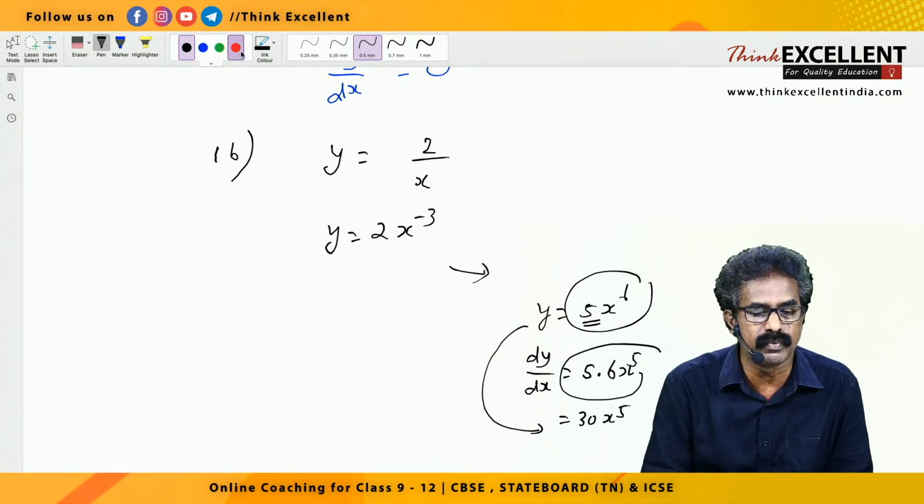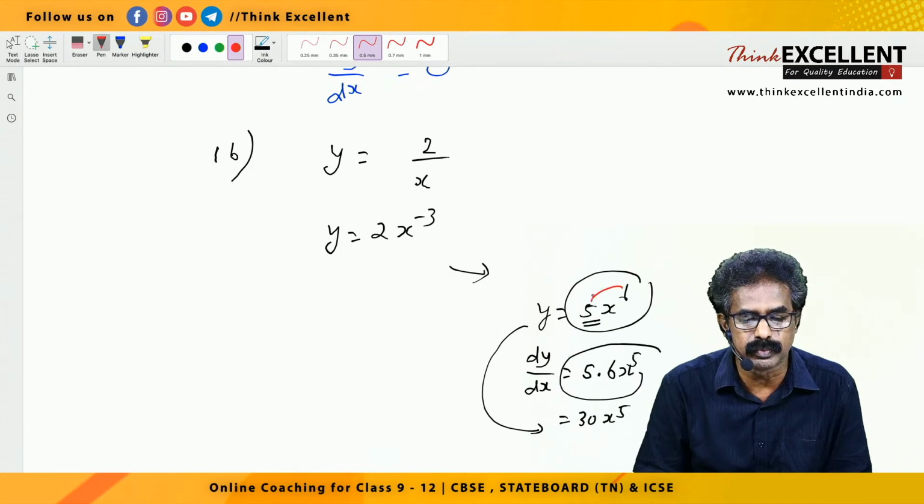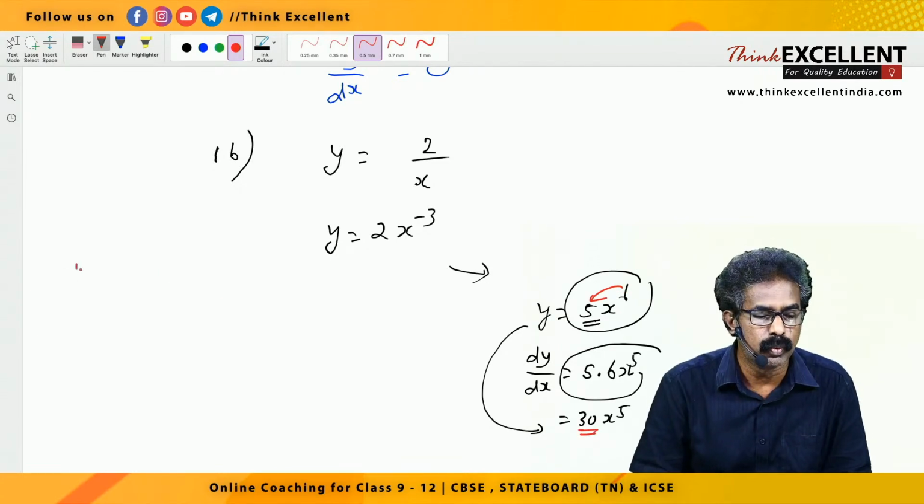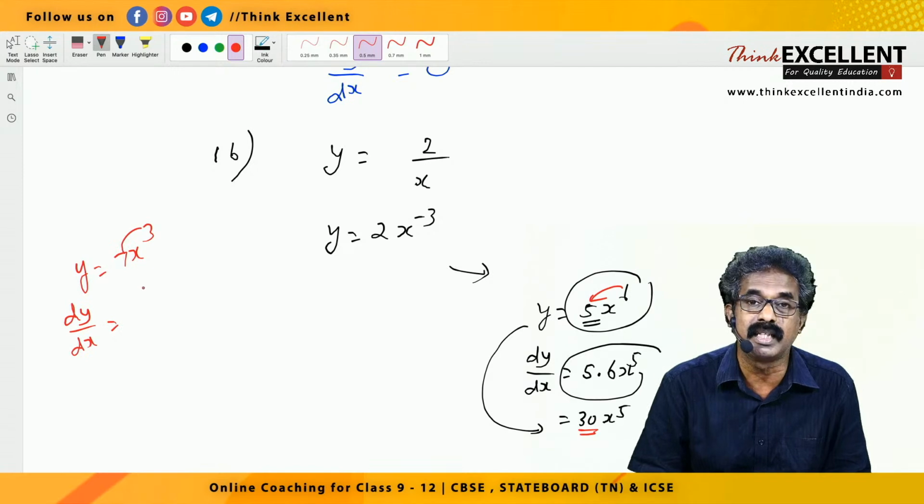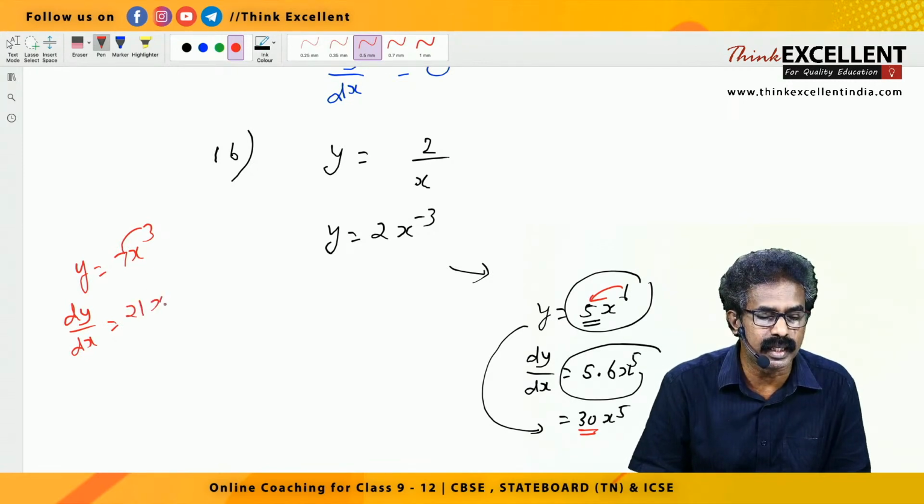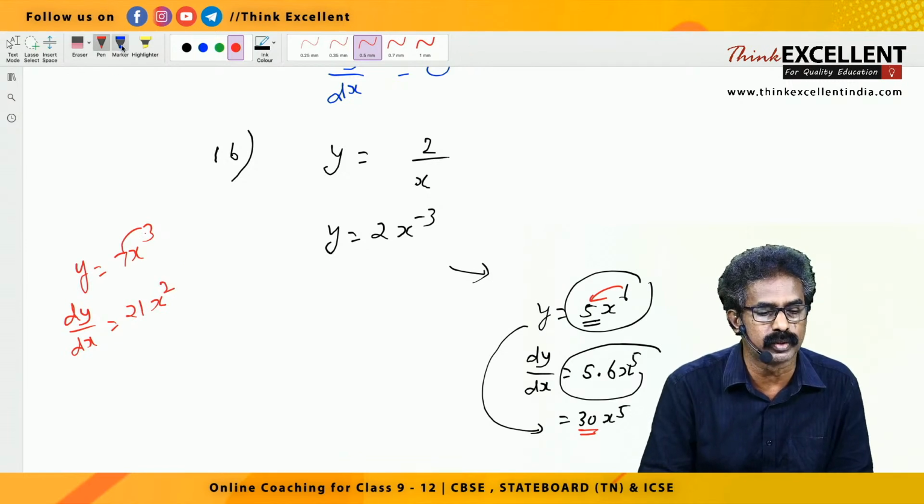So what do you do for that? You just multiply these two. 6 into 5, 30, and x raised to reduce 1 power. Suppose y equal to 7x cube. Can you say the answer directly? dy by dx, multiply these two. 7 3s are 21, x raised to reduce 1 power. Like that you should write. Hope you understood that one.